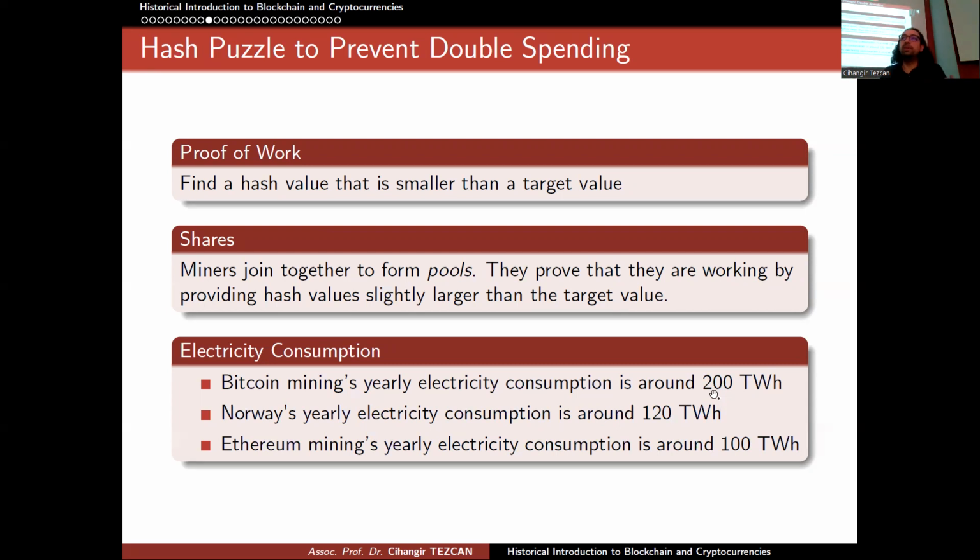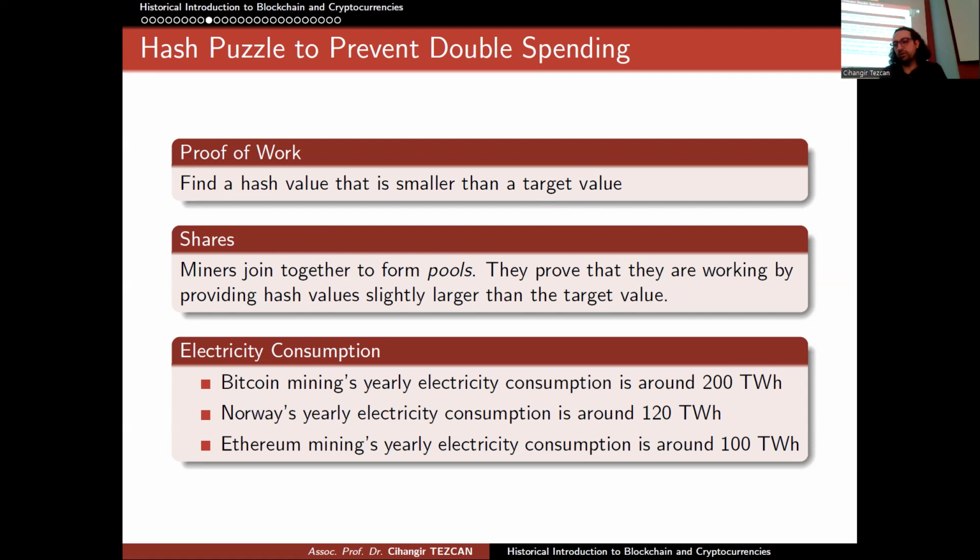If new miners join the system, the electricity consumption increases, but there should be a reason for new miners to join the system, and this happens when the price increases. So an increase in the price of Bitcoin or Ethereum results in more electricity consumption because more miners join the system.